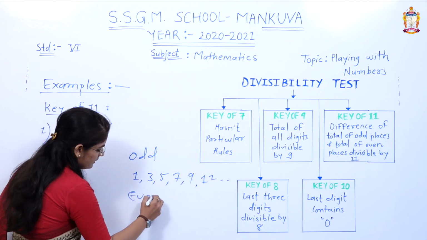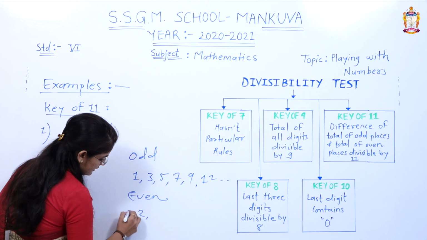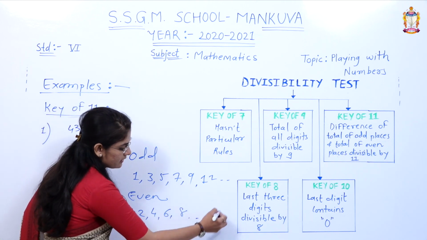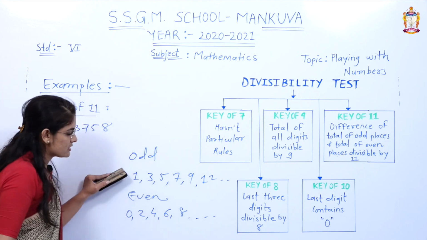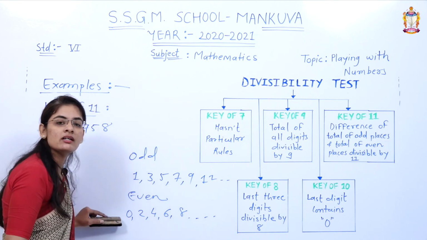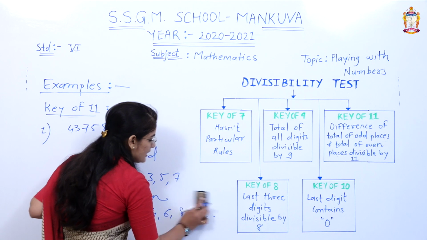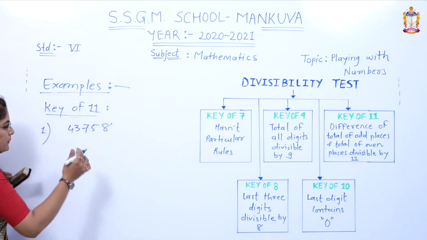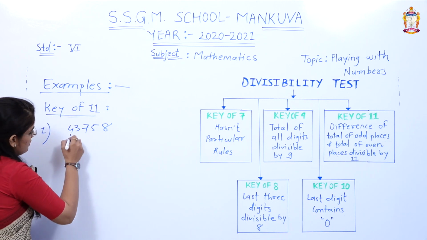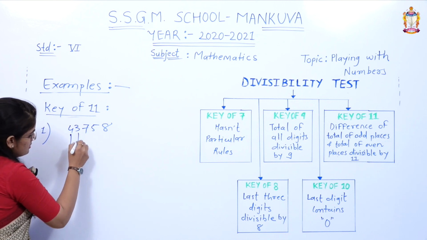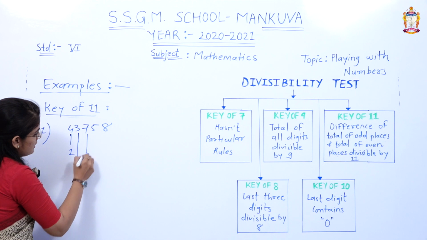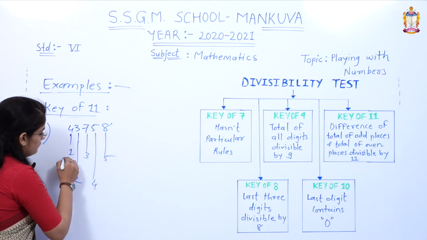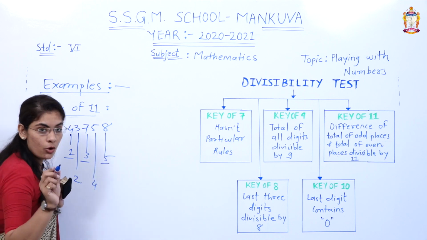And even numbers are 0, 2, 4, 6, 8 and so on, right? Similarly, what is the meaning of odd places? This is 1, this is 2, this is 3, this is 4 and this is 5. 1, 3, 5 are the odd places.